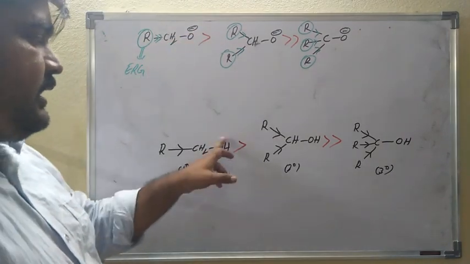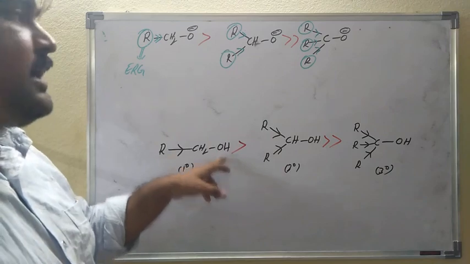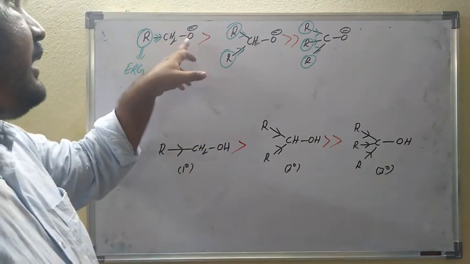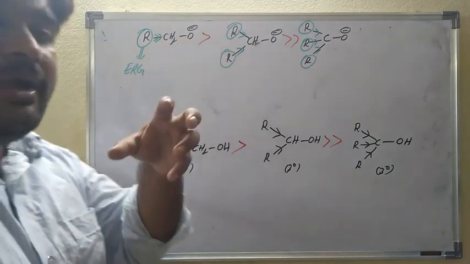Why? Because after releasing of H plus ion, oxygen gets a negative charge. This negative charge needs to be stabilized. But here the oxygen is like someone who already has more money.